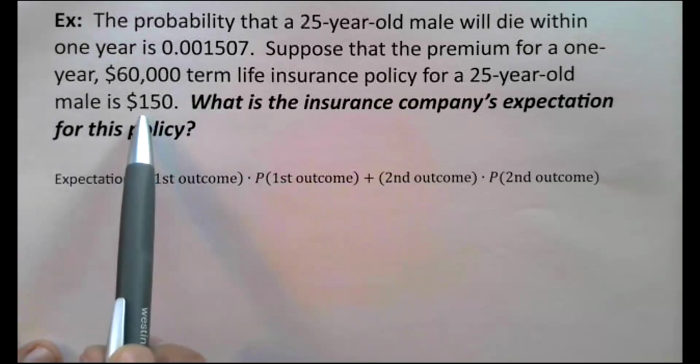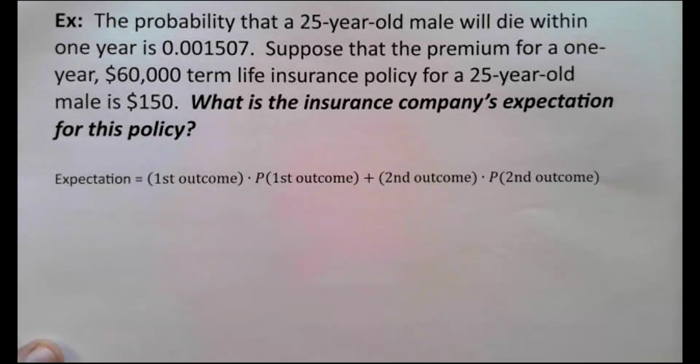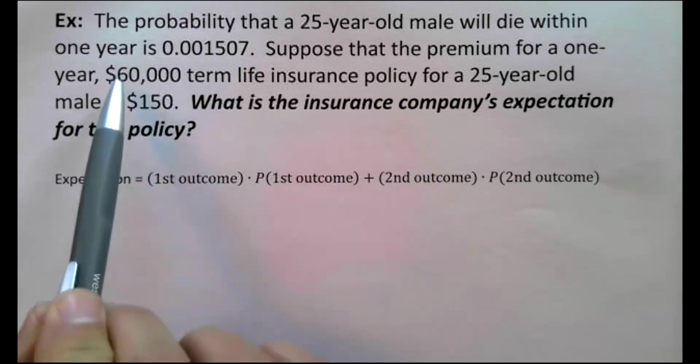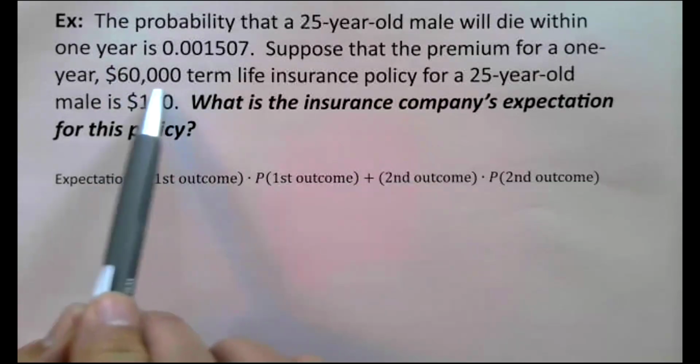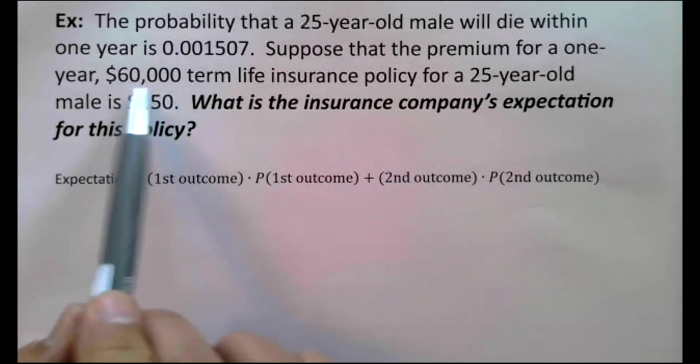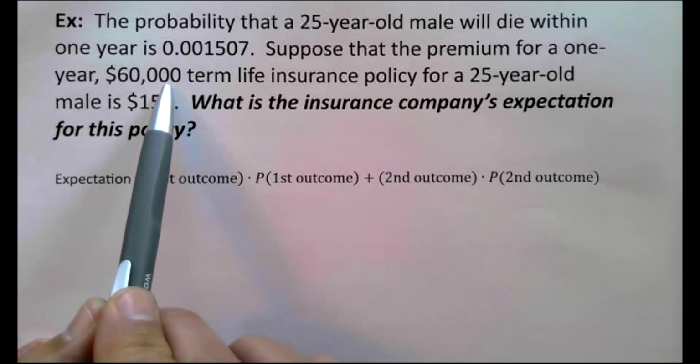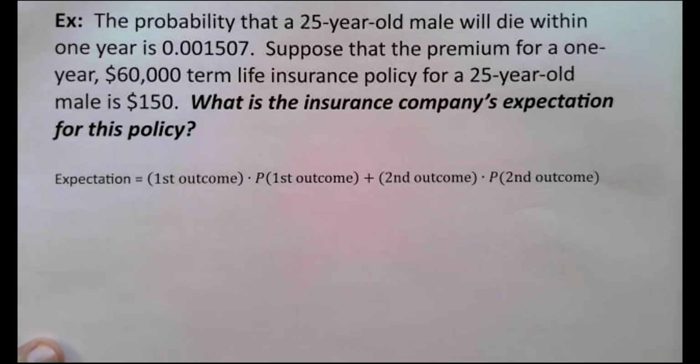Let me say that again. The $150 represents what the person pays to buy the policy. That's called the premium. And then the $60,000 represents what the insurance company will have to pay out if the person dies within the year. The insurance company doesn't want you to die. They're rooting for you. They're like, come on, live at least a year, because then we don't have to pay anything, right? The families make a lot of money if the person dies, but I'm not saying they're rooting for that. But the insurance company wants you to live because then they don't have to pay any money.